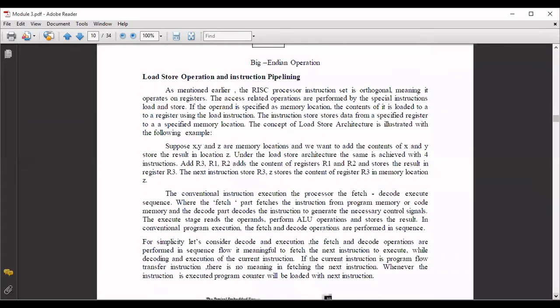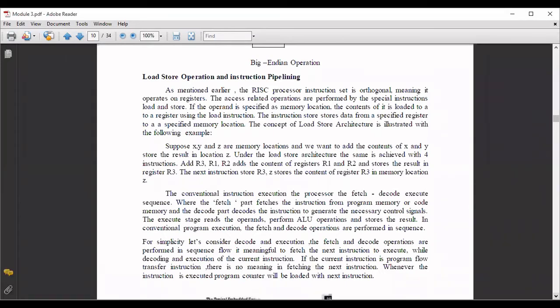In the next part, we are going to see an example of how the load and store operations and instruction pipelining work. Already you know all these concepts. Load and store architecture means that for accessing the memory, you'll be using special instructions for load as well as store, for accessing data from the memory and storing the data back to the memory. And instruction pipelining is also one of the concepts that will be incorporated in your embedded systems.